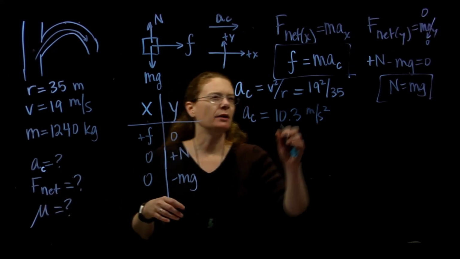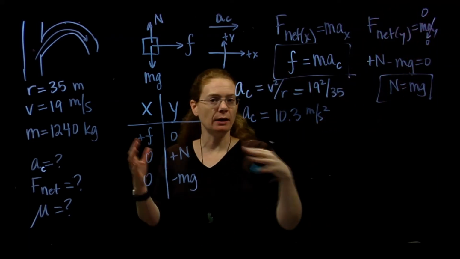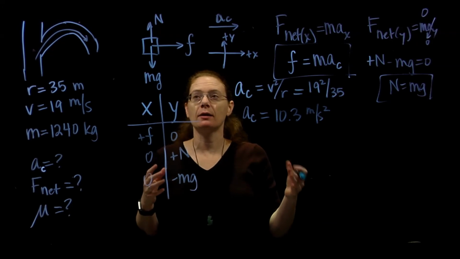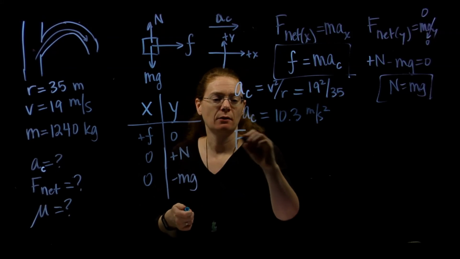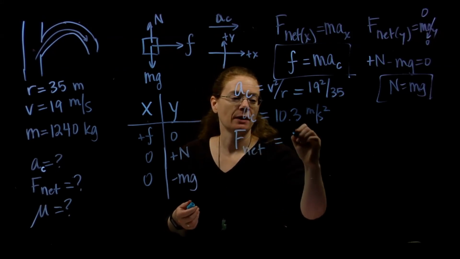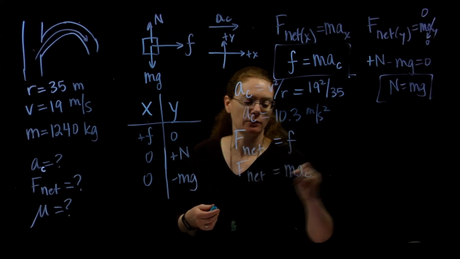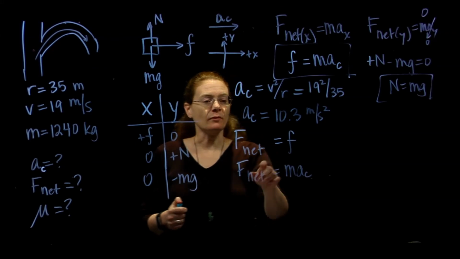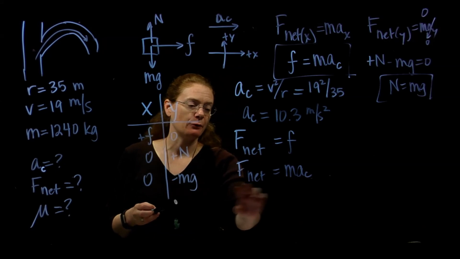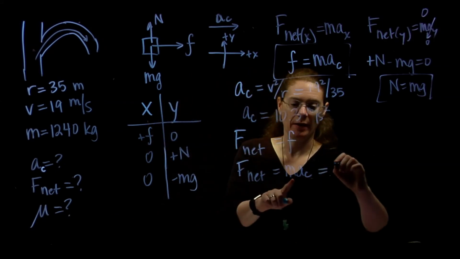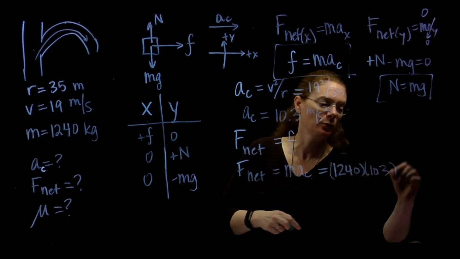All right, well, the net force in the y direction was 0 because there's no acceleration. So the only net force on the car, the total net force on the car, is what's in the x direction. My net force can be two different things. It's either going to be the friction, or it's also equal to mass times centripetal acceleration. I don't know this, but I do know that, and now I know this. So I can figure out what the net force is on the car because I know mass, 1240, and I know my centripetal acceleration, 10.3.